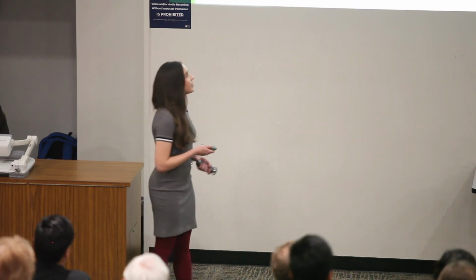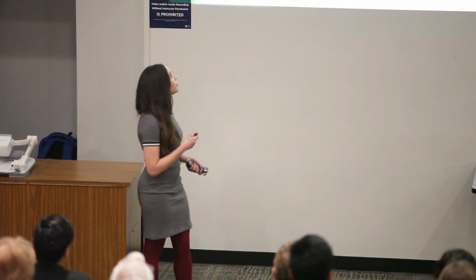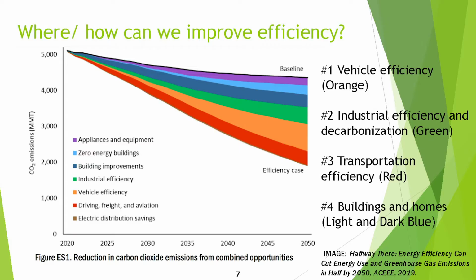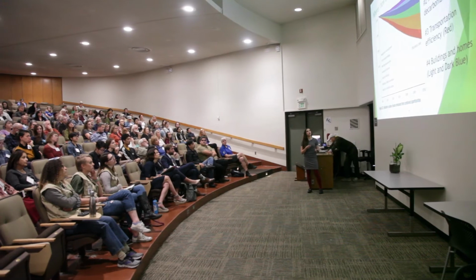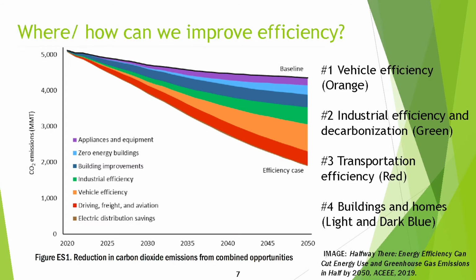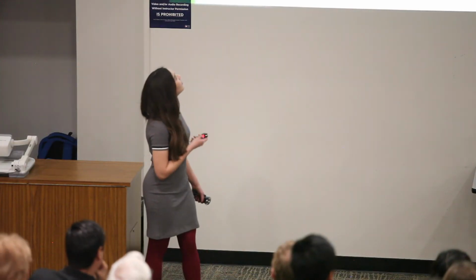Now let's talk about the actions. I'm going to take as an example the measures that they mentioned in this study, but I'm only going to talk about the four main ones. Here we have our baseline, which is the amount of energy that we would use without any energy efficiency. And here in color we have how much these actions influence the success of our efficiency case. So I'm going to talk about the orange one, vehicle efficiency, industrial efficiency and decarbonization, transportation efficiency, and buildings and homes. So first, vehicle efficiency.